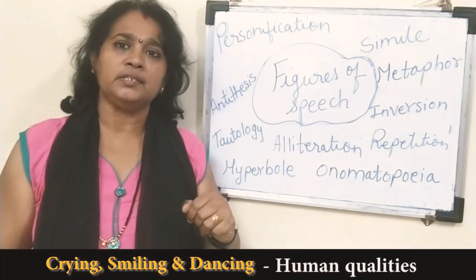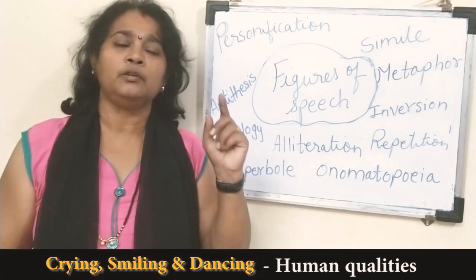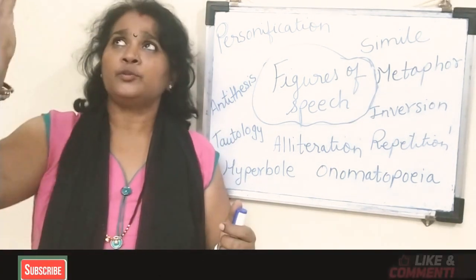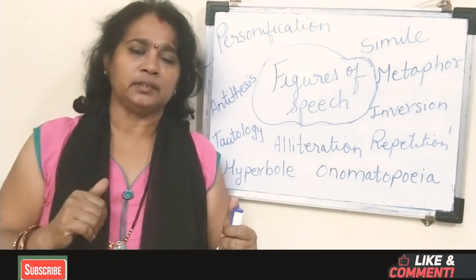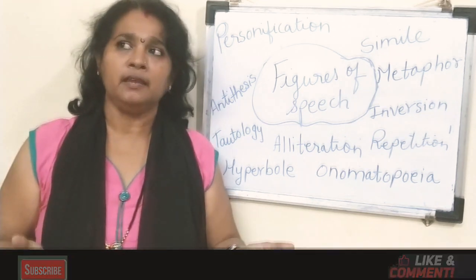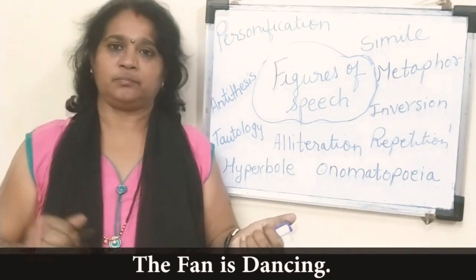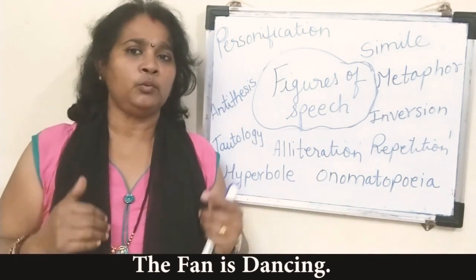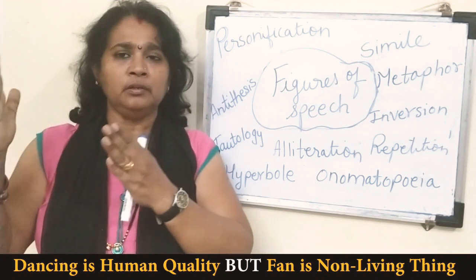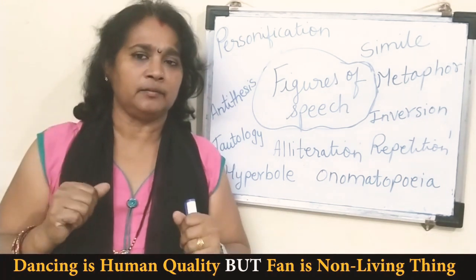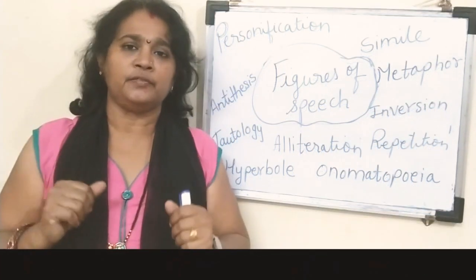These human qualities are given to the non-living thing. The fan is rotating actually, but the fan is a non-living thing. But if I say the fan is dancing, dancing is the human quality, but we gave this quality to the non-living thing, and that is the fan. So it is personification.